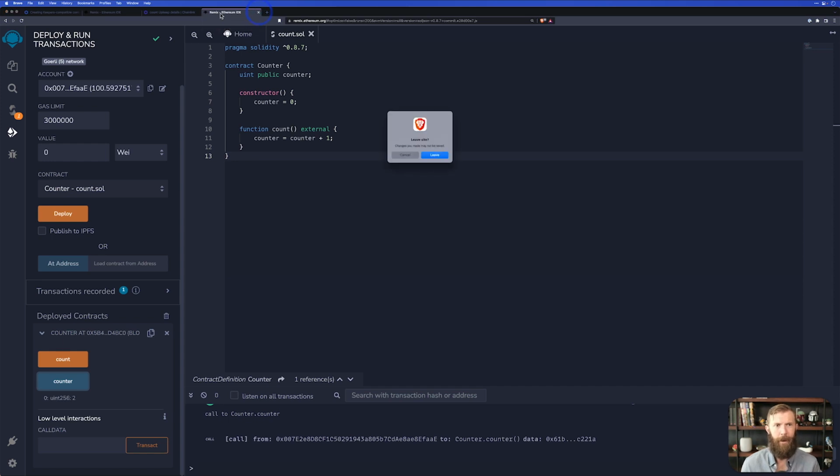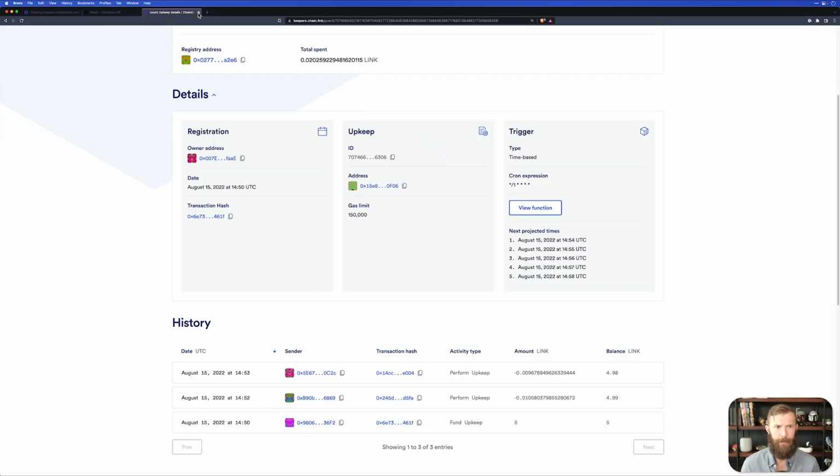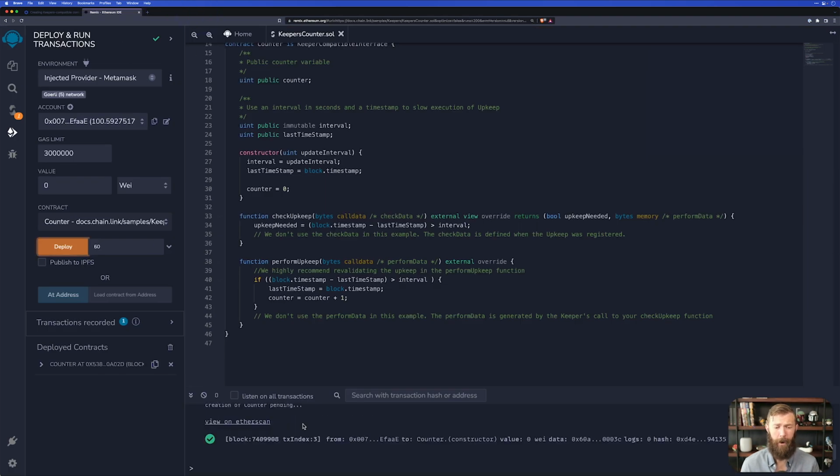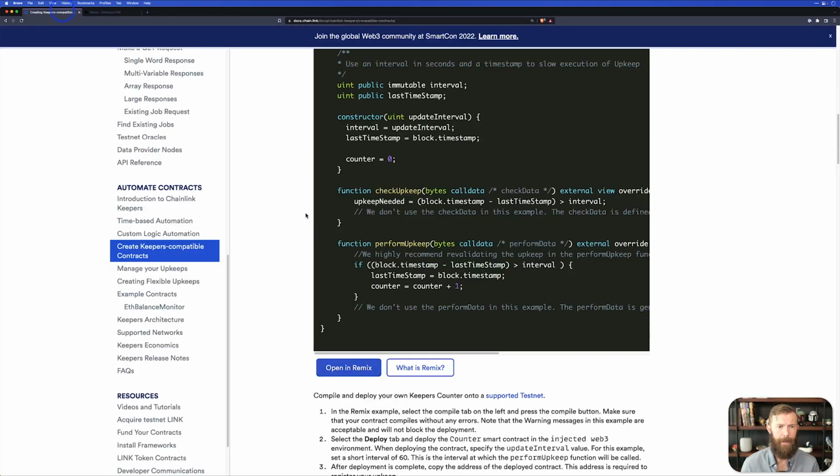That's amazing. We'll go ahead and close this down just to keep things simple. And we'll head back here. Our contract is deployed now. So we'll copy this contract and we'll head back to creating a keeper. So where do we need to go?